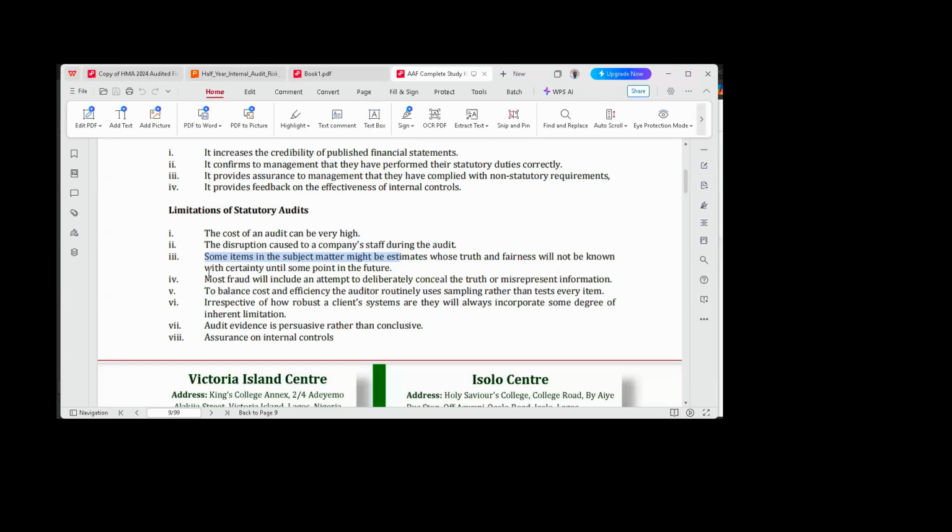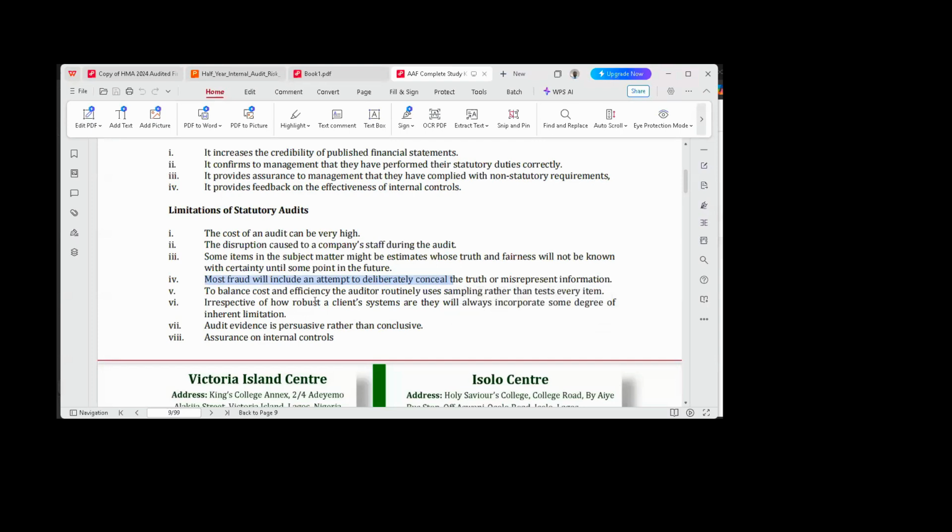Okay? Then most fraud will include an attempt to deliberately conceal the truth and misrepresent information. There are some instances where they carried out audits and some months after, the company folded up due to fraud or non-compliance. There's a particular one that just happened last year, Heritage Bank. They completed their audit and submitted everything to CBN, only for some months after, they withdrew their practice license. That was how Heritage Bank went into liquidation. Yes, now they have started selling off their assets.